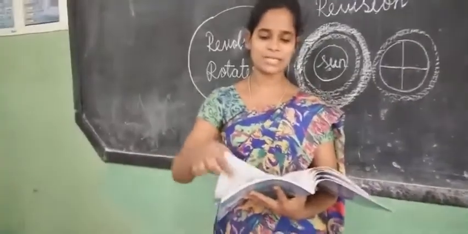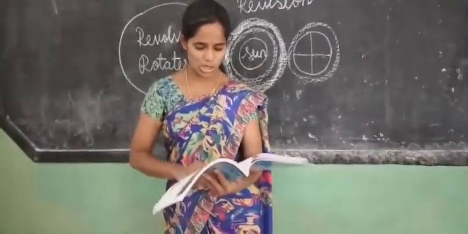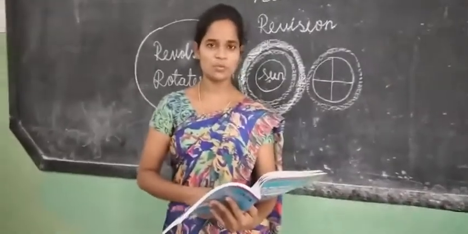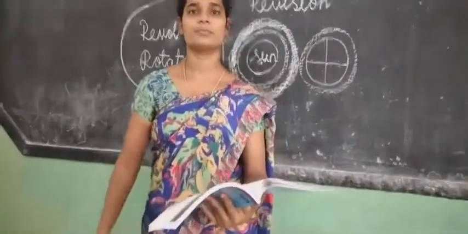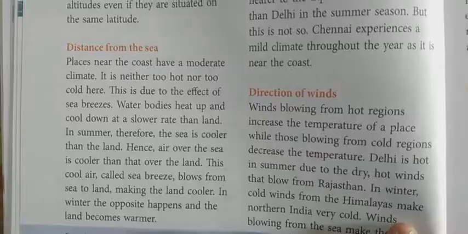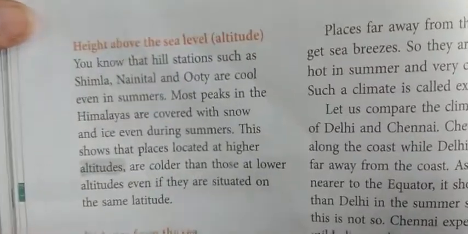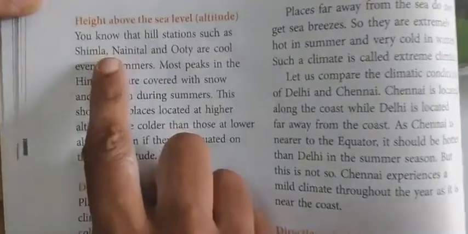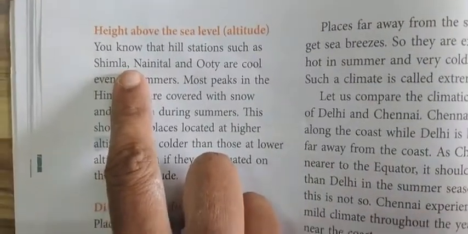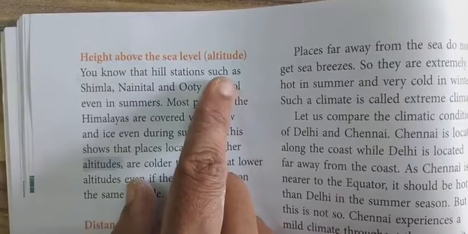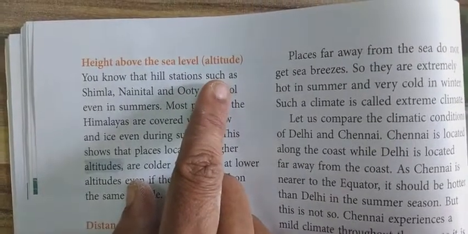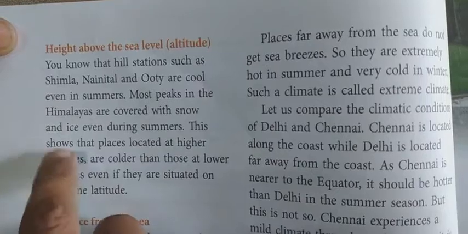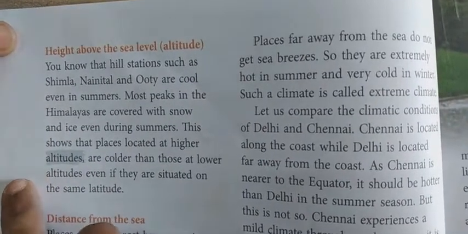To complete our lesson 5, turn your book to page number 34. Page number 34. Look at your book now. Now look at your book, page number 34 it is. It's about height above the sea level, that is altitude. Height above the sea level means the places on the hillside.